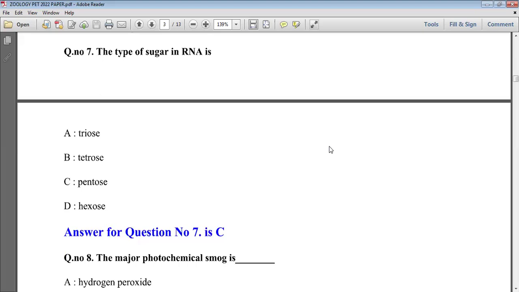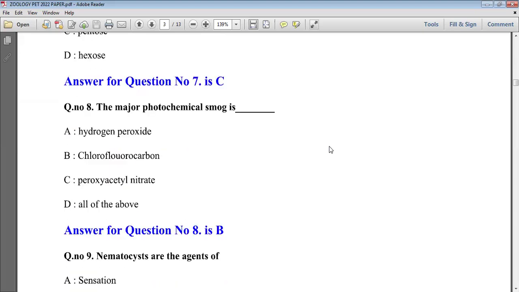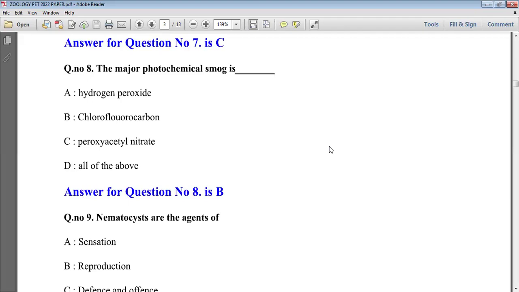The type of sugar in RNA is. RNA is ribose nucleic acid. We have two types of nucleic acids, DNA and RNA. In RNA, pentose sugar is present to which the nucleotides adenine, guanine, cytosine, and uracil are attached. So here pentose sugar will be the correct option.